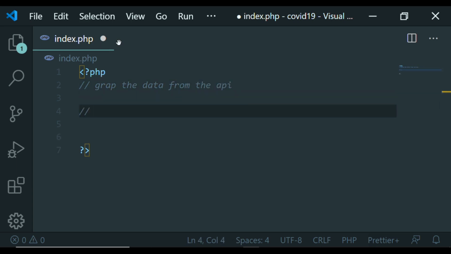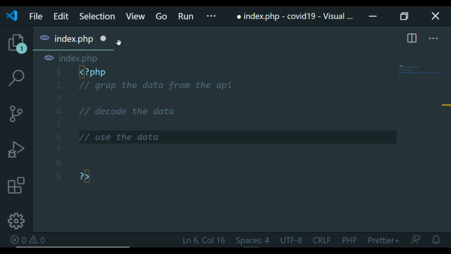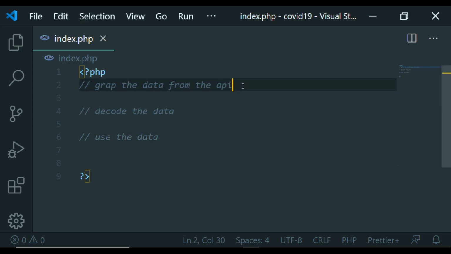Second, we need to decode the data because it's coming as JSON. We need to decode it so that we'll be able to read the data programmatically and then use it in our application. So decode the data. And then third thing, use the data. Are we together? All right, so let's do this one by one.